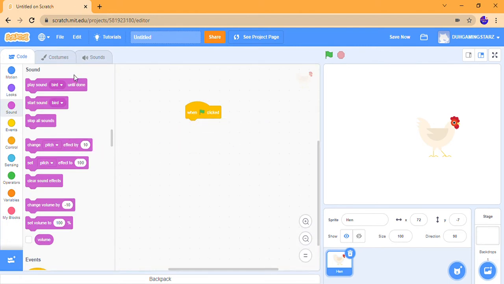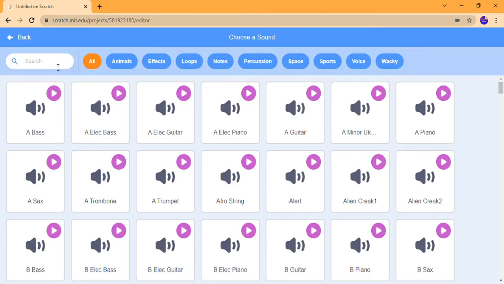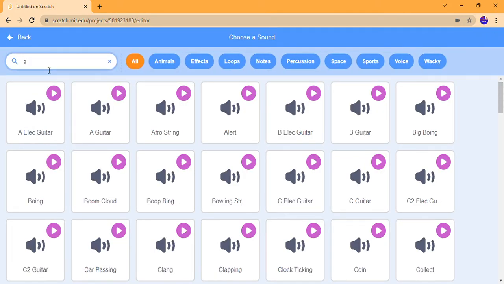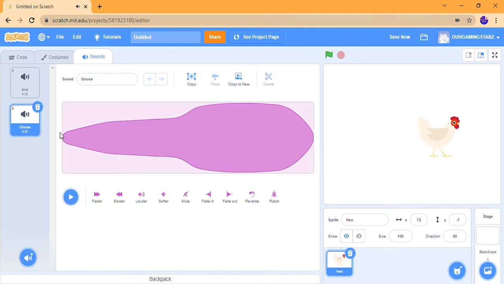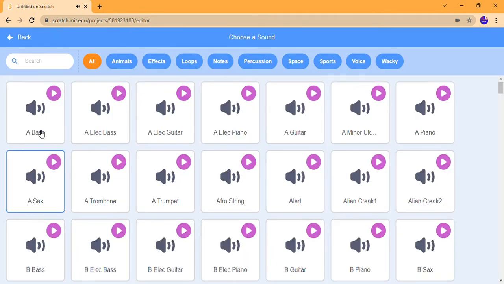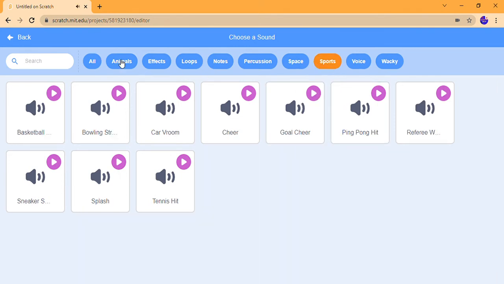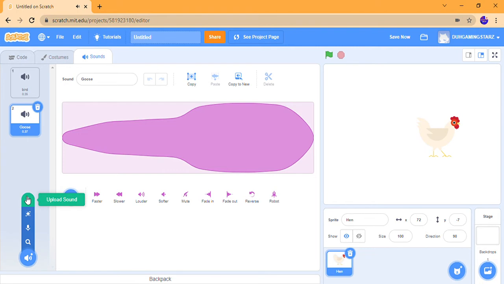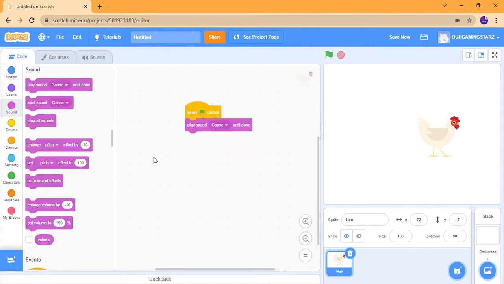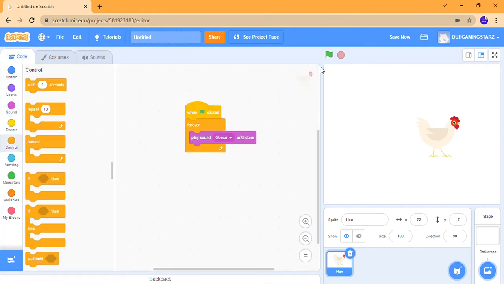Next, we can choose a specific sound by going to the sound button next to the costume, which is after code. We can choose a specific sound from Scratch. Let's say goose. Or we can also take other ones from our computer, or we can also record few. Now let's take the goose. Play sound goose until done. If I keep this in the forever, it will keep on playing.